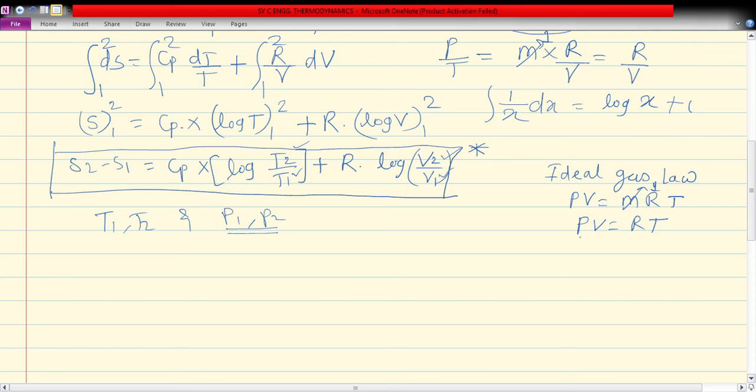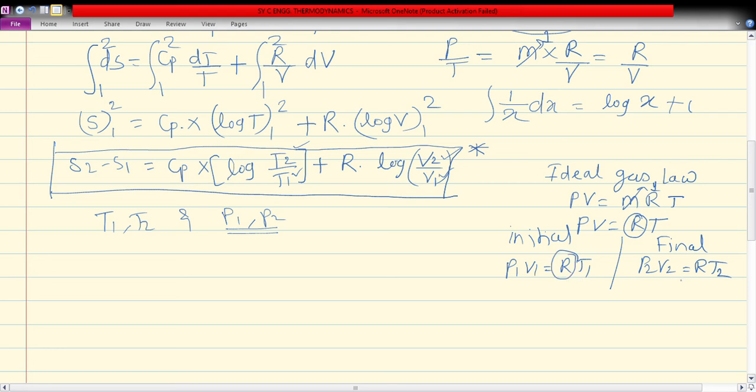We apply this law to both states. For the initial state 1 we get P1 V1 equals RT1. This gas constant is the same for the same gas because we are not changing the gas, and for the final condition it is P2 V2 equals RT2.